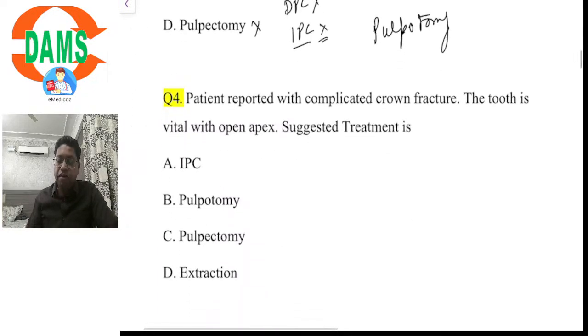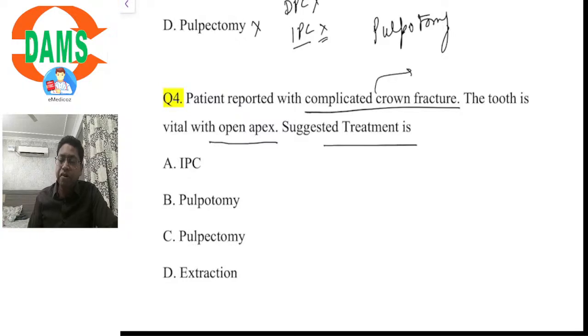Question number 4. The patient reported with a complicated crown fracture. Another question from dental traumatology. The tooth is vital with an open apex. The suggested treatment is... Okay, very similar questions. A couple of them have been asked related to open apex. Complicated crown fracture means there is involvement of enamel, involvement of dentine, and pulpal exposure. Enamel, dentine, and pulp, all three are involved. It becomes a complicated crown fracture. So, a fracture in a tooth with open apex involving the pulp.